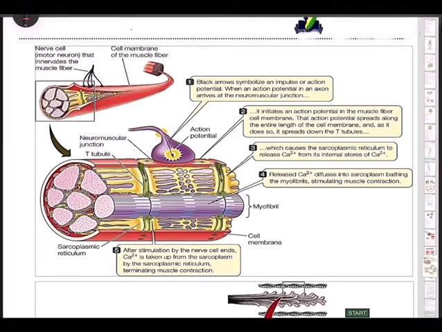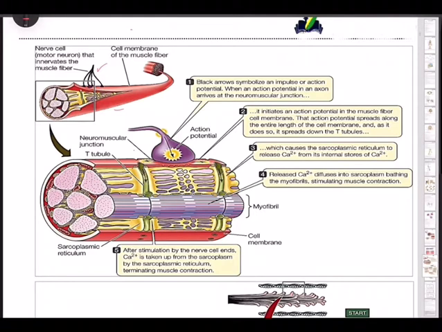Mechanism of muscle contraction. To start with, let us study how a muscle gets contracted. Basically, this means nerve and muscle. So there is a combination of neuromuscular coordination. Unless we have neuromuscular coordination, muscle movement is not possible. That is the reason why the nervous system should be very good, so that the muscular system also will become good. So the nerve cell, that is the motor neuron, innervates the muscle fiber.